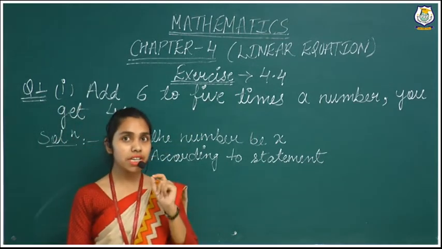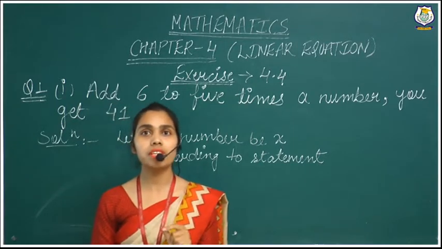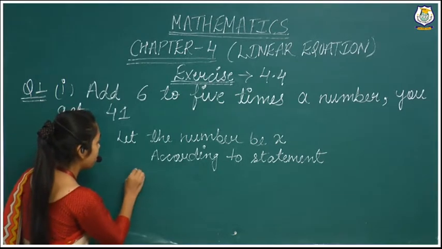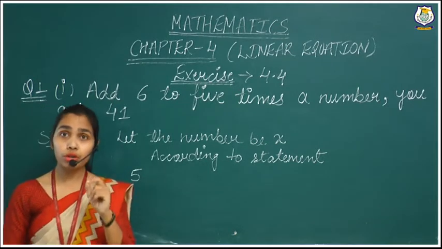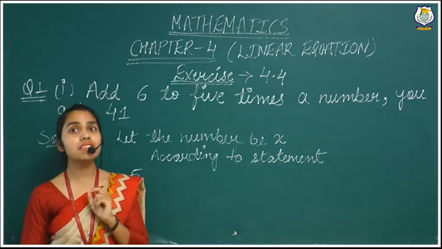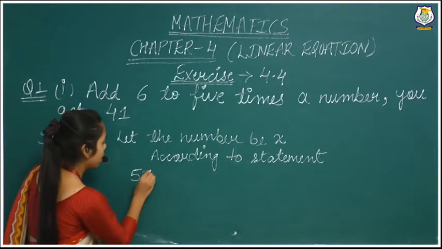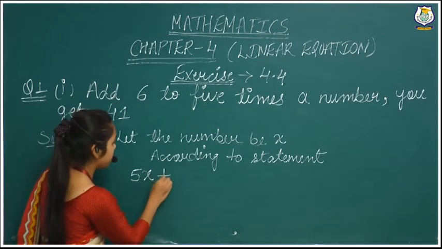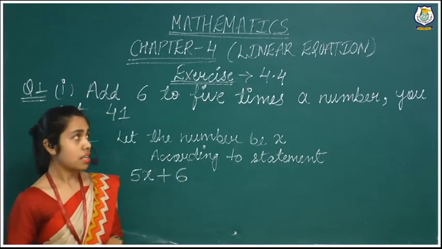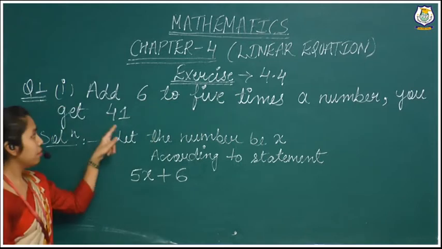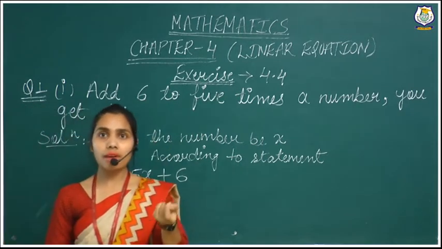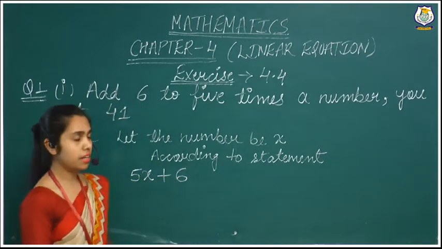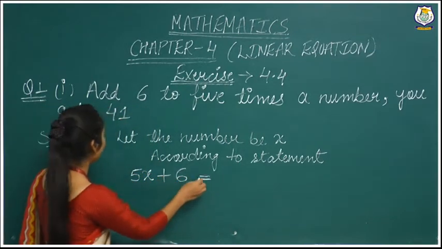First we concentrate on 5 times a number. I have told you, whenever times is given, it means multiply. So it is 5x. Then add 6, plus 6. You get 41. Get is the equal sign, so that is equal to 41.